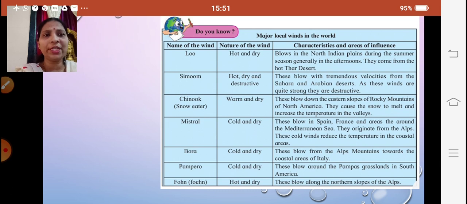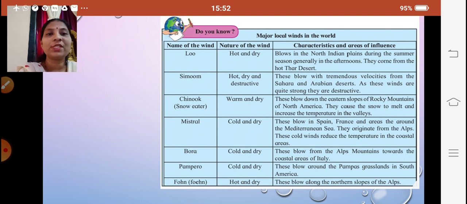Chinook, that is the snow eater. Yes, Chinook. It is warm and dry. These blow down the eastern slopes of the Rocky Mountains of North America. They cause the snow to melt and increase the temperature in the valleys. So the Chinook eats the snow, meaning the chill that is there is eaten away, and it is warm and dry. They call it the snow eater because they cause the snow to melt, which increases the temperature in the valleys.